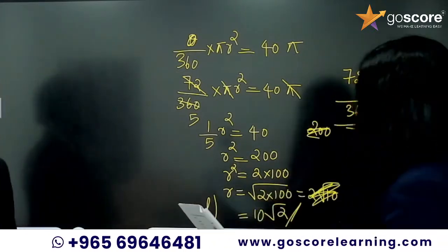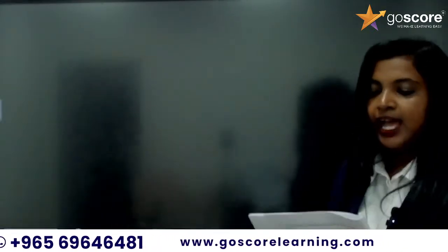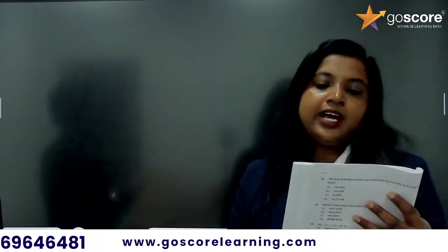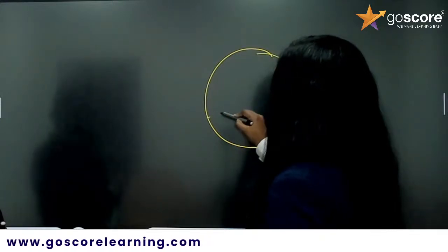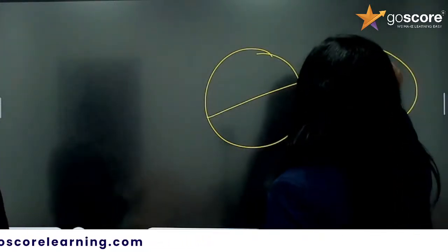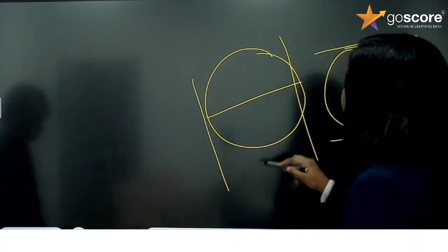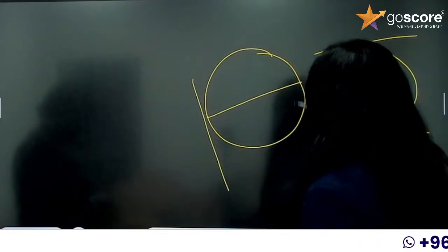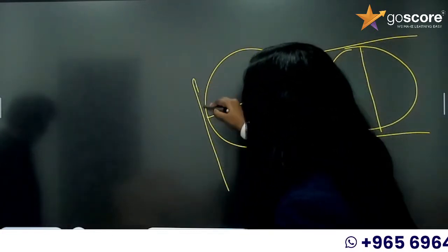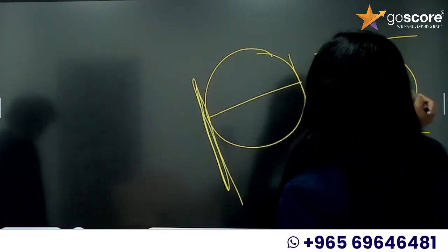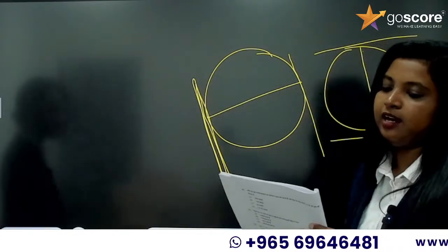Now we have the 14th question. The tangents drawn at the extremities of a diameter of a circle are always. So we have a diameter, like this or like this, whatever it is. We are drawing tangents at the ends. It is always going to be parallel. These are not tangents, since a tangent must touch at a single point; that is because of the way I am drawing. So the answer is parallel, option A.